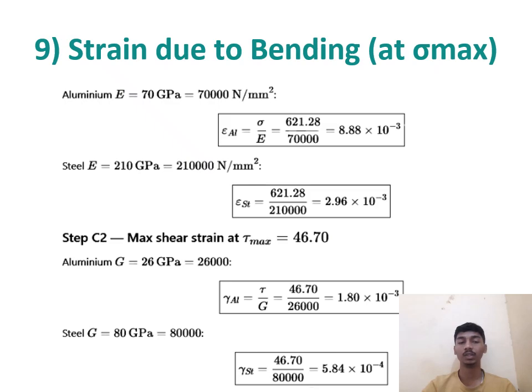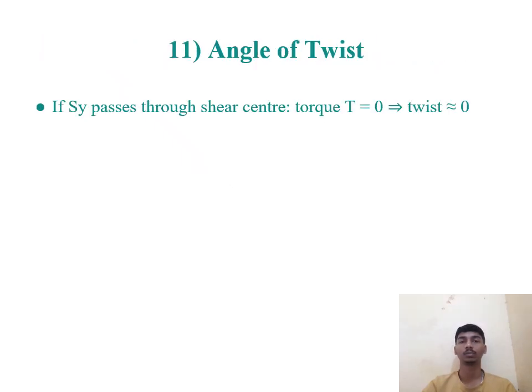And now in steel, G is equal to 80 gigapascal, that is 80,000. Gamma st is equal to 46.70 divided by 80,000, which is equal to 5.84 into 10 raised to minus 4.